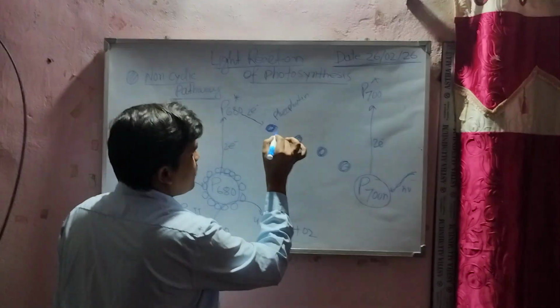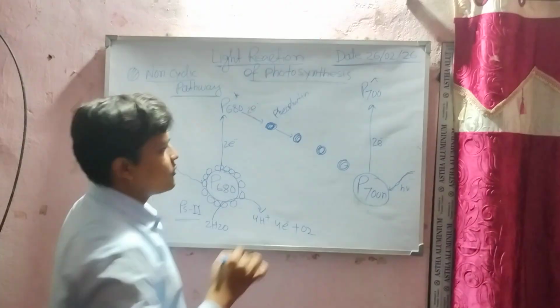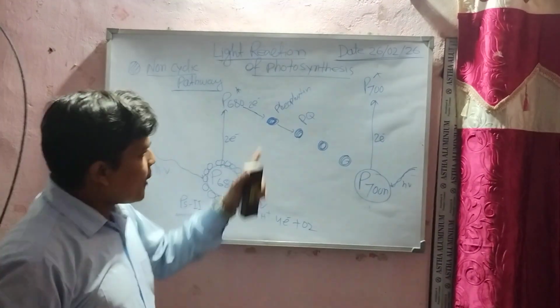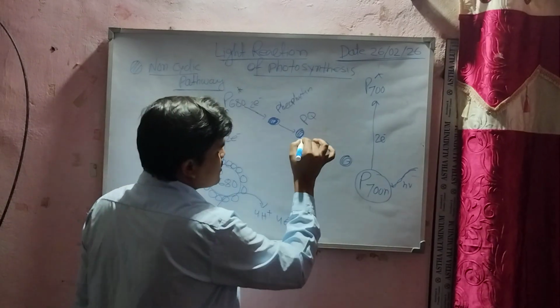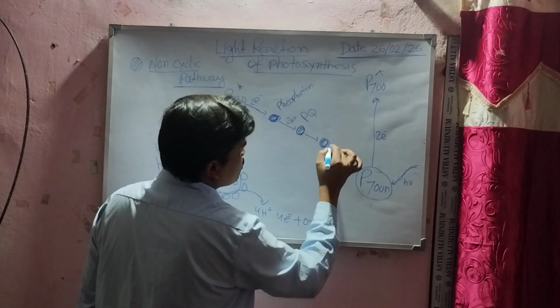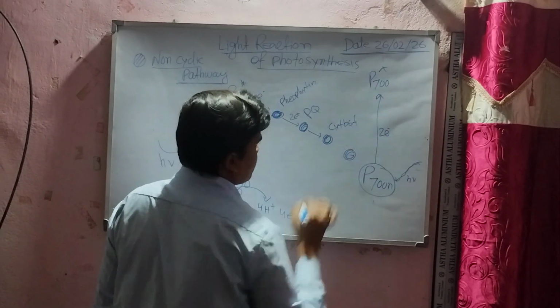It takes this electron and passes it to another electron carrier, whose name is plastoquinone. After this, it takes these two electrons and passes them to another electron carrier, cytochrome B6F.